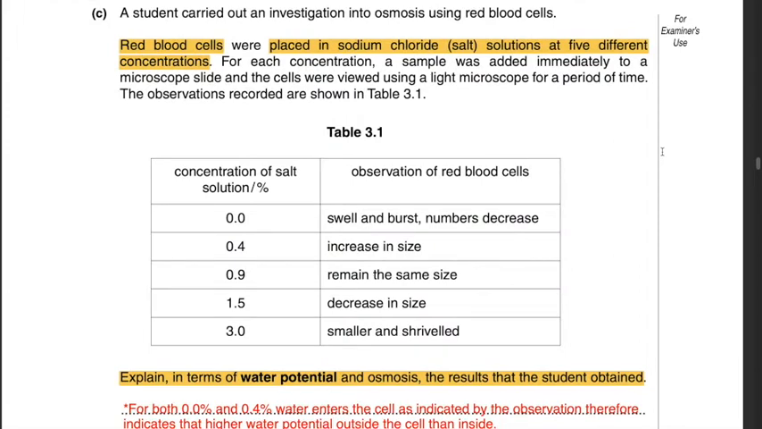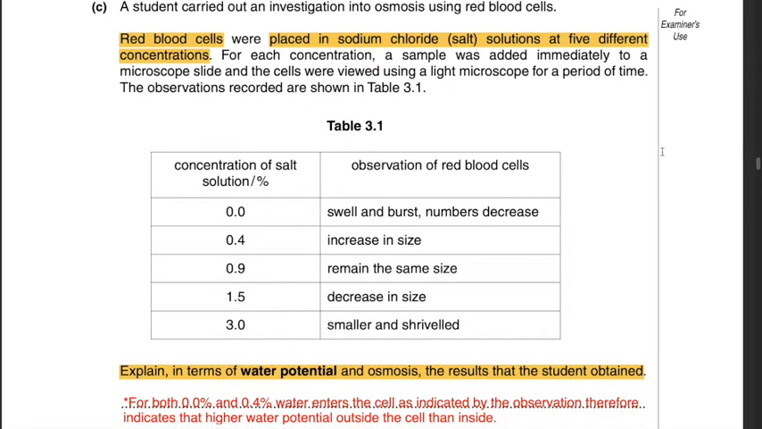Part C. A student carried out an investigation into osmosis using red blood cells. Red blood cells were placed in sodium chloride solutions at 5 different concentrations. For each concentration, a sample was added immediately to a microscope slide and the cells were viewed using a light microscope for a period of time. The observations recorded are shown in table 3.1. Explain in terms of water potential and osmosis the results that the student obtained.